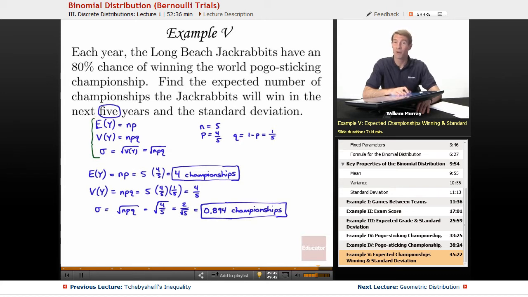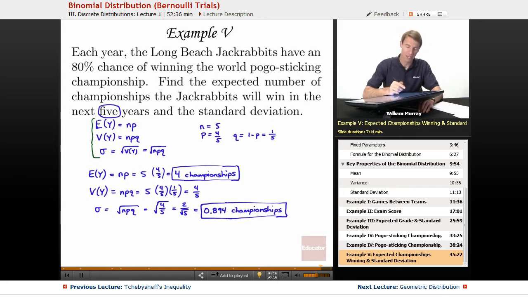This one is a binomial distribution because the Long Beach Jackrabbits are playing the championship year after year, and each year they either win or they lose. You can think of that as almost like flipping a coin, except that it's not a 50-50 coin, because the Jackrabbits are so dominant that every year they have an 80% chance of winning and only a 20% chance of losing.